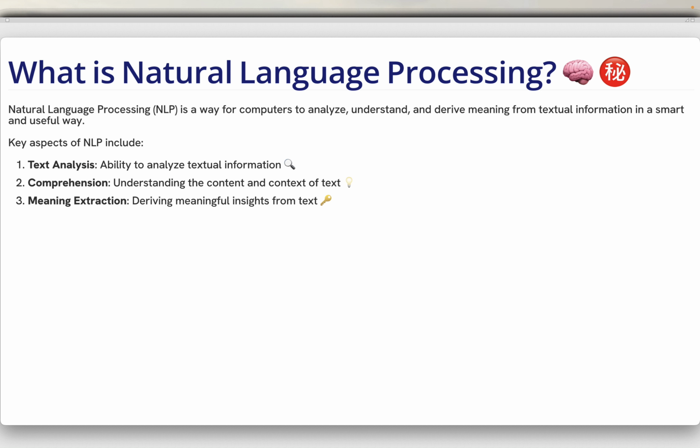What is natural language processing? Natural language processing is a way for computers to analyze, understand and derive meaning from textual information in a smart and useful way. Key aspects of NLP include: first one, text analysis, which is the ability to analyze textual information; comprehension, which is understanding the content and context of text; meaning extraction, which refers to deriving meaningful insights from text.